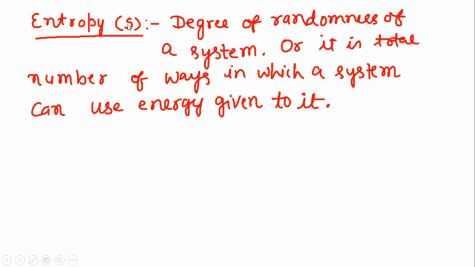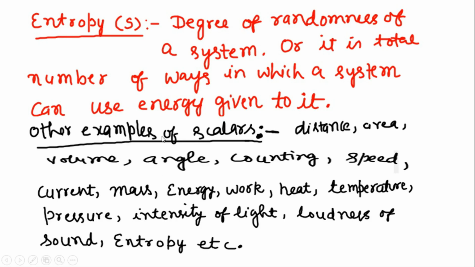Similarly, entropy, which is written by the symbol S, is defined as the degree of randomness of a system, or the total number of ways in which the system can use the energy given to it. This quantity is also a scalar quantity. Other examples of scalars are distance, area, volume, angle, and counting numbers like 2, 3, 4, -1, -2, rational numbers, real numbers. Also speed, current, mass, energy, work, heat, temperature, pressure, intensity of light, loudness of sound, entropy, etc. All these quantities are scalar quantities. They do not have any direction.